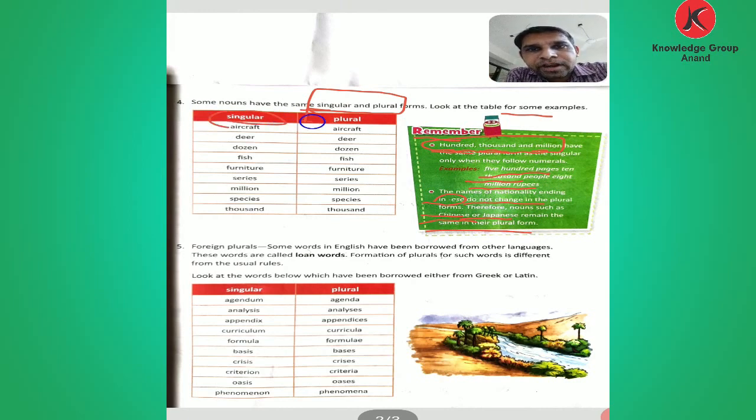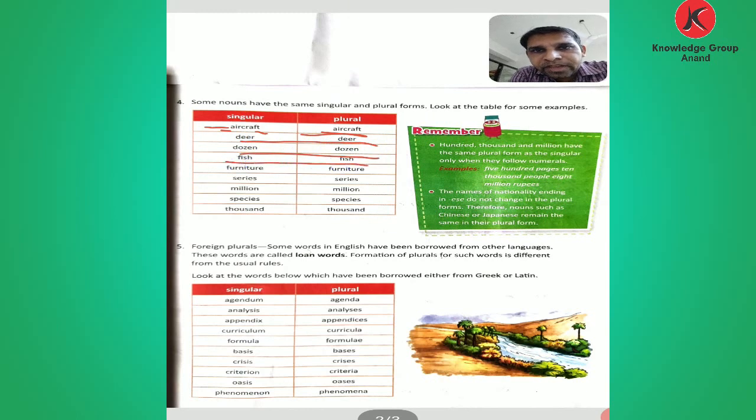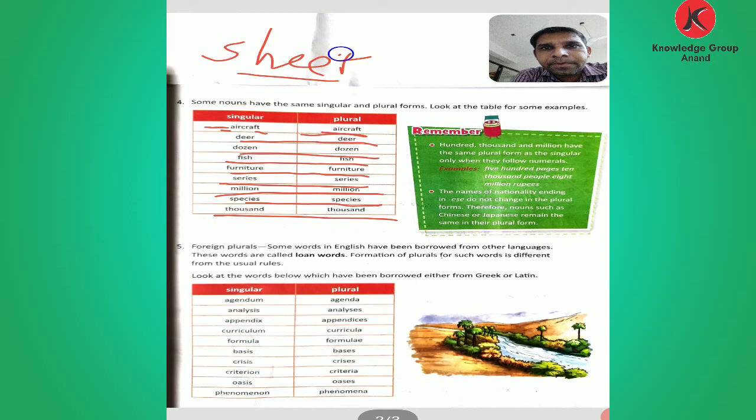So here are given singular and plural forms which we cannot change. Both we use as singular and plural. Let's see which are the words. First, aircraft: in both the singular and plural columns, the spelling is the same. Deer, dozen, fish, furniture, series, million, species and thousand. Then sheep: sheep is the name of an animal, and the word is the same in singular and plural.